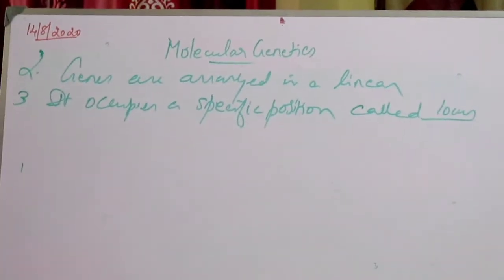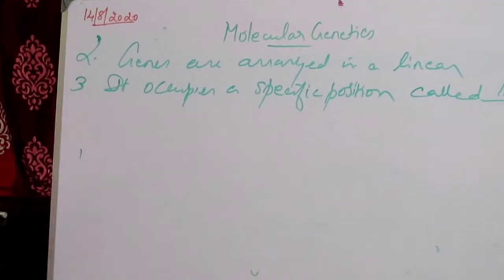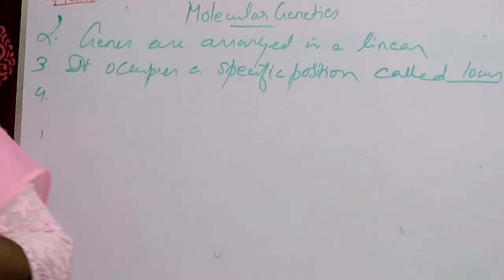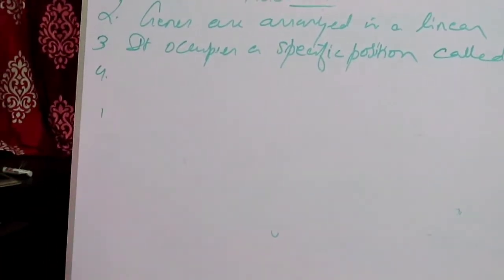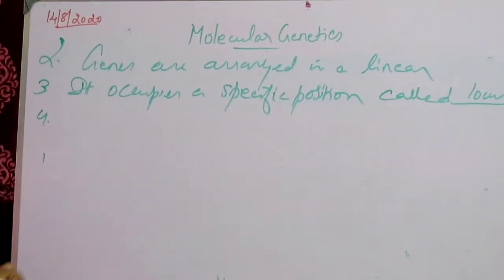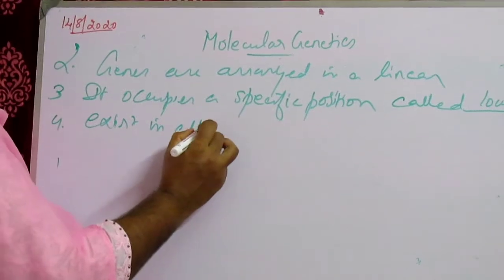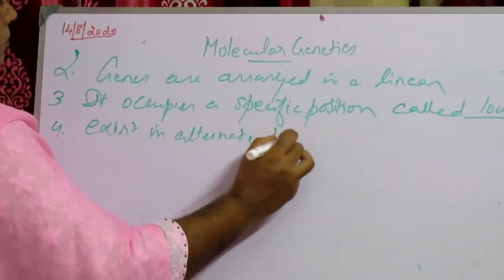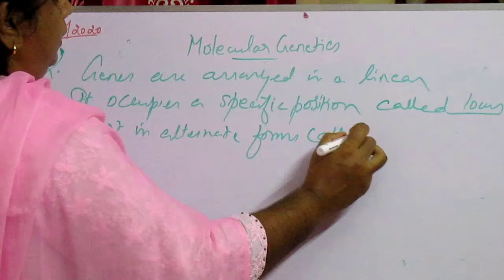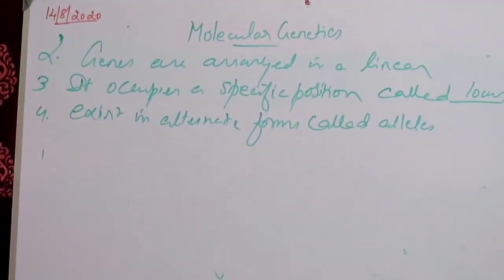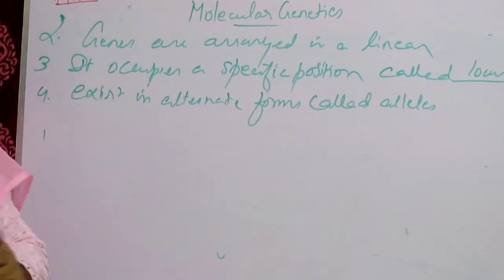Fourth, genes exist in alternative forms called alleles. This means all genes will be having two alternate forms.